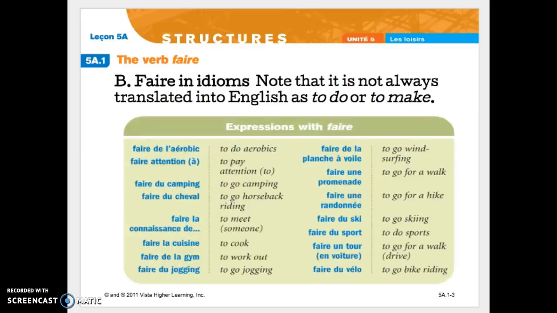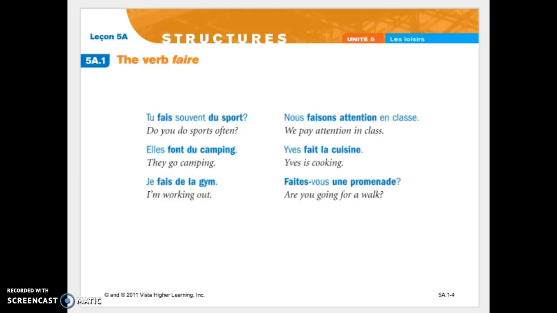This slide shows the basic vocabulary, the expressions that are idioms in faire, and their uses. There are a lot of them that have to do with activities. These are samples of those expressions used in sentences. The verb is conjugated, and if there is an adverb involved, like souvent, you put it between the conjugation of the faire and the rest of the faire expression. In most of these, you have the entire expression together. Down here, you have an example of what it would look like if it was inversion in a question.